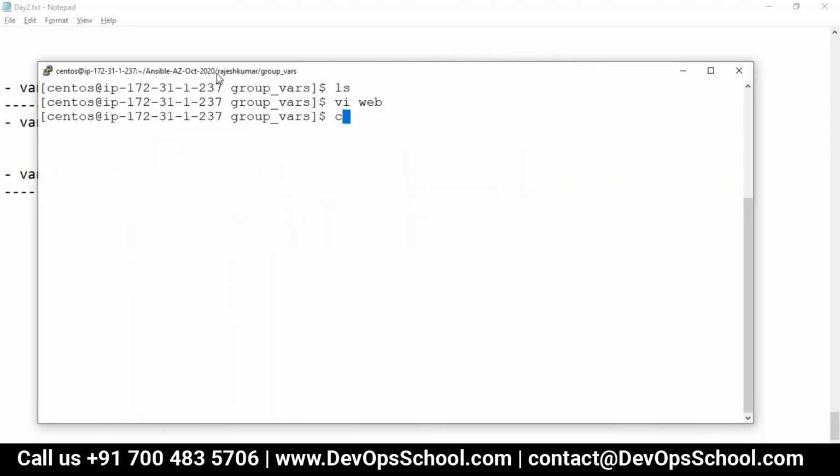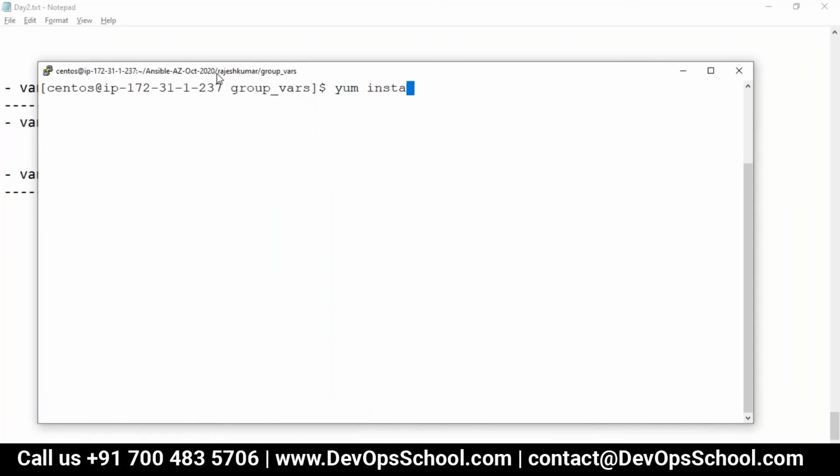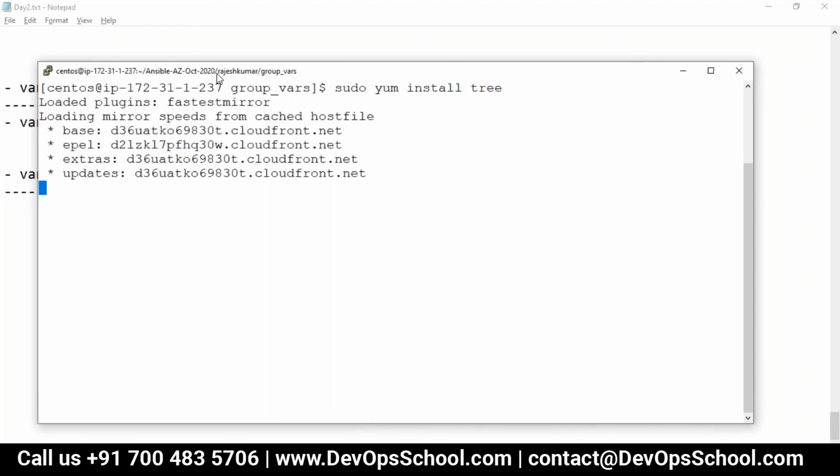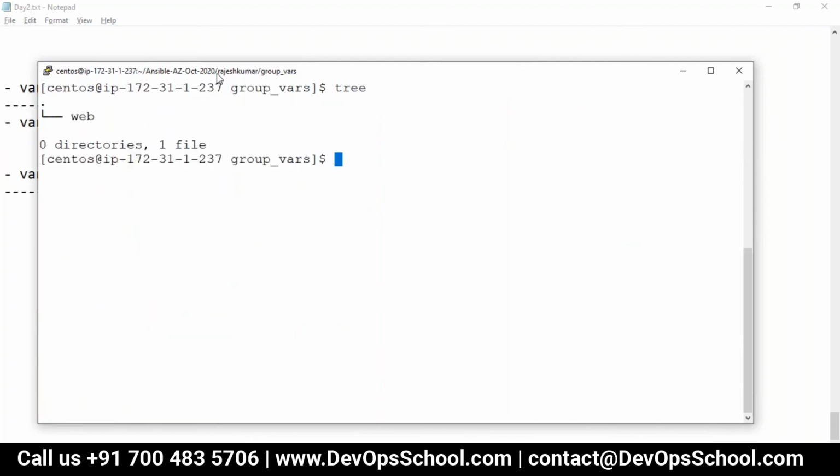So now the skeleton will be like this. Sorry, tree is not there, right? Let me install it. I have to use sudo yum install tree. Yes, here tree. See, the skeleton should be like this.